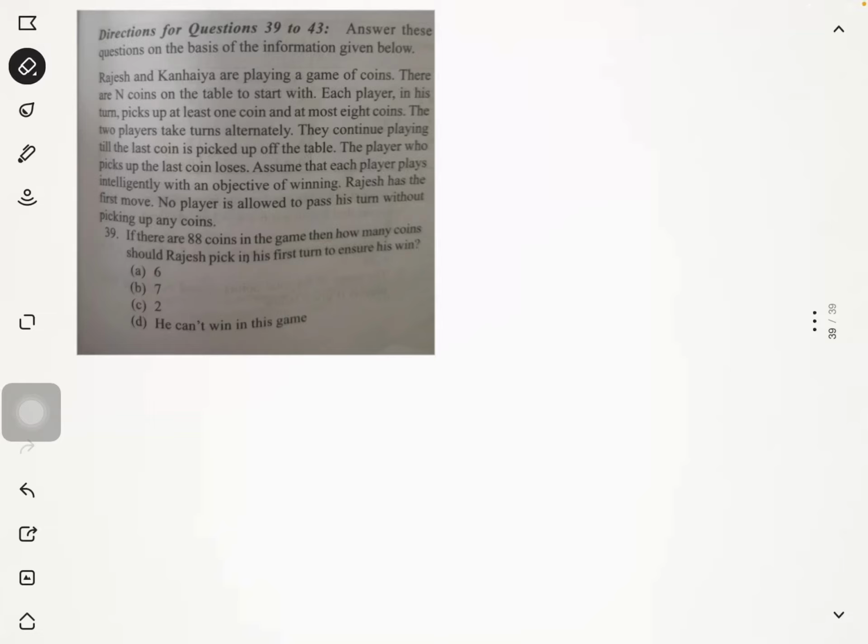This is the question that is posted in the group. Let's look at the given data. R and K are two people who are playing a game of coins. Initially, there are n coins on the table to start the game. Each player gets a turn.